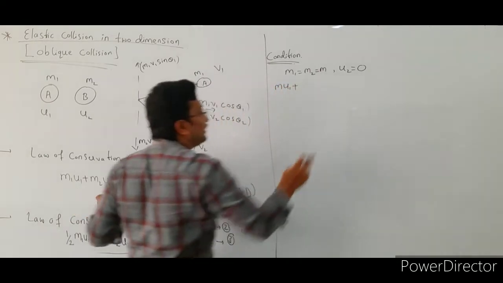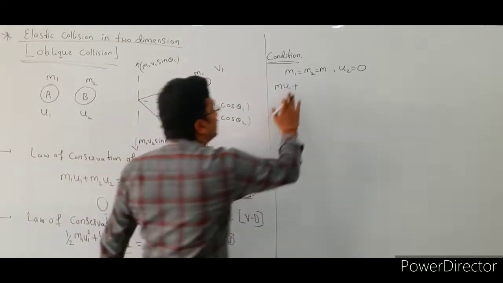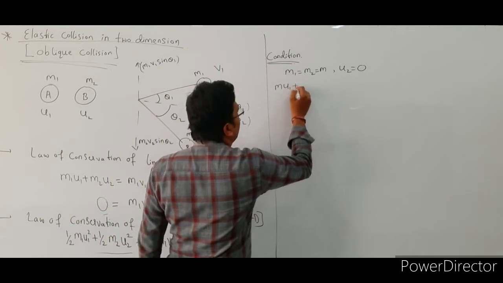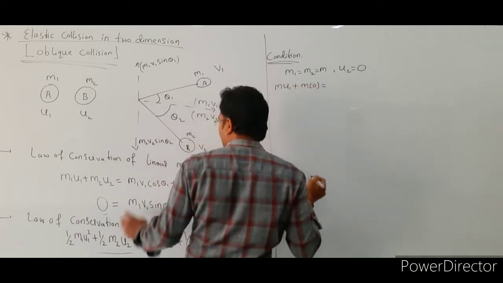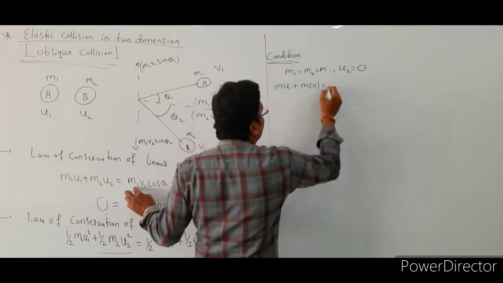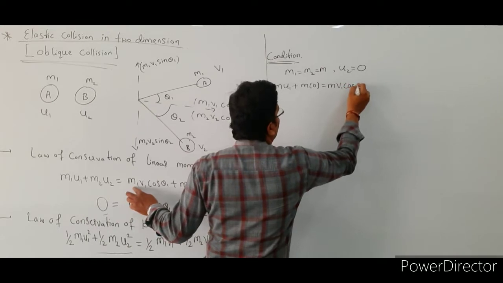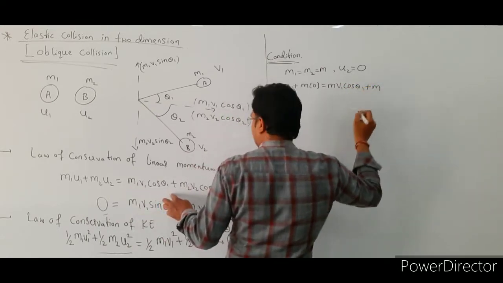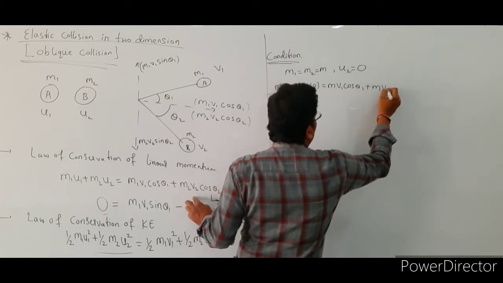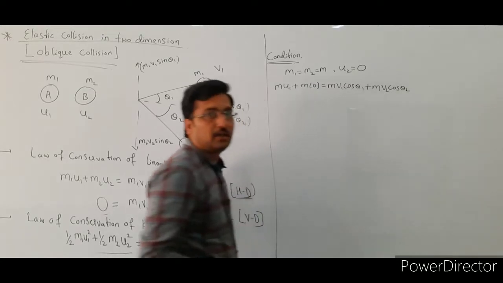Here the u2 value is 0, and 0 into any term is 0, right. So this is m bracket of 0, that is equal to m v1 cos theta 1 plus m v2 cos theta 2.